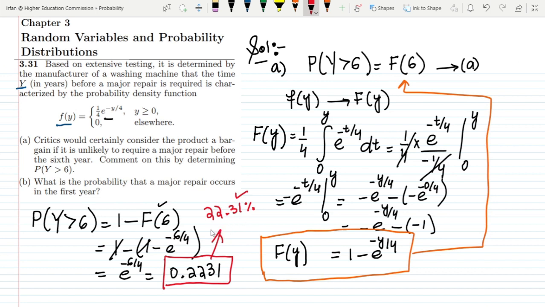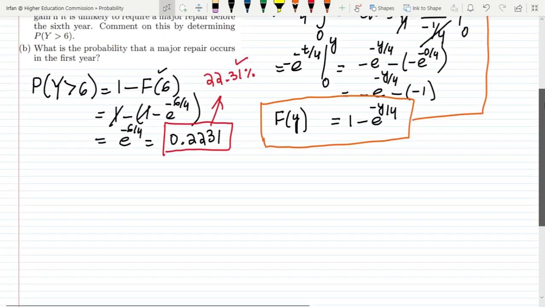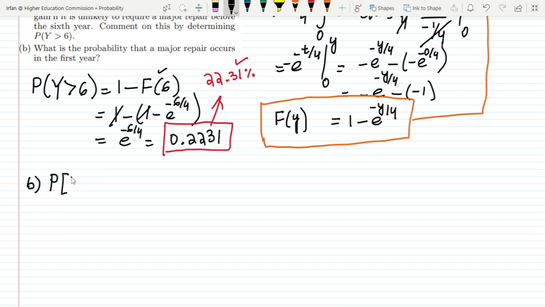Now going to part B of my question: what is the probability that a major repair occurs in the first year? In order to solve part B, the probability that y is less than or equal to 1 would be f of 1.